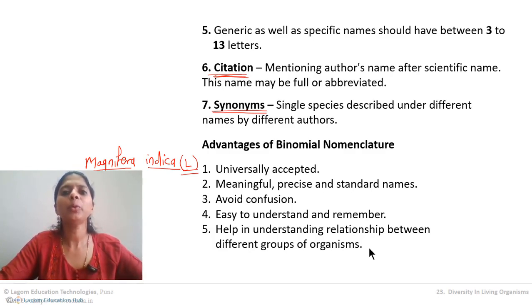Now tell me, who gave this system of binomial nomenclature? And in which book? Carolus Linnaeus in the Species Plantarum book. When? 1750. And what are synonym and citation?